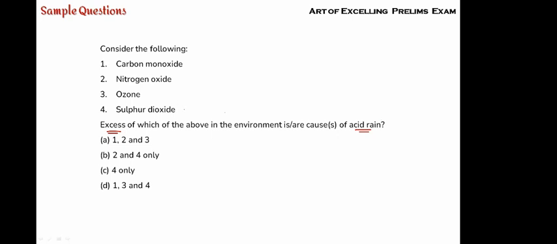Fine. So you can see, simple. They are trying to catch hold of acid. Okay. You never know that ozone will form an acid, right? Everybody knows that ozone doesn't. You haven't read about that. So that means this choice is not going to be there. This choice is not going to be there. So automatically 1 is also eliminated. What is remaining? Either 2 and 4 or 4 only.